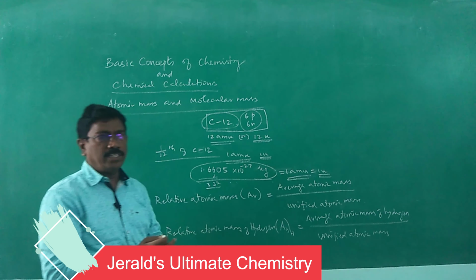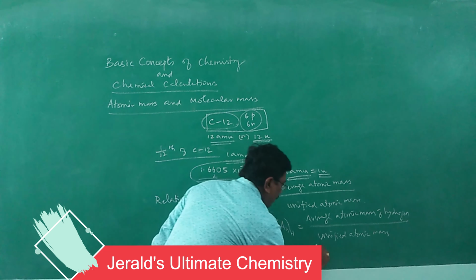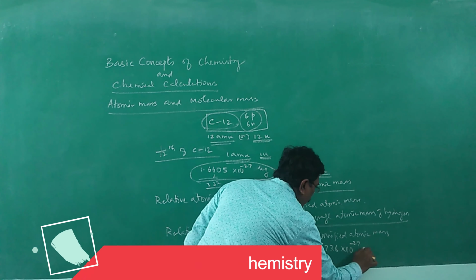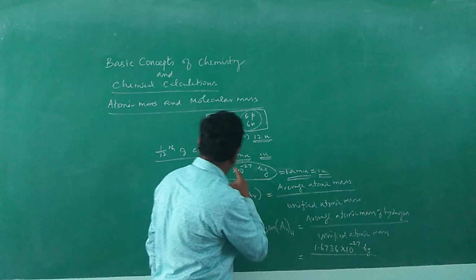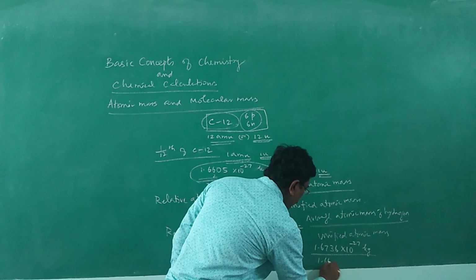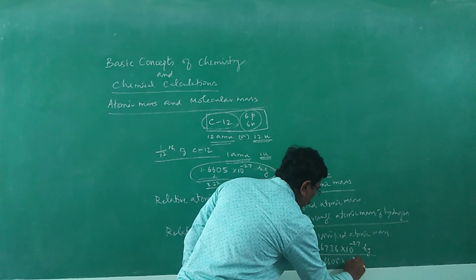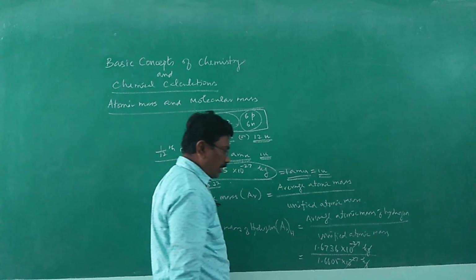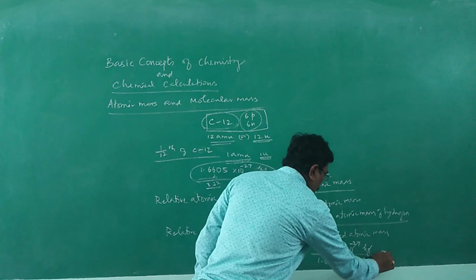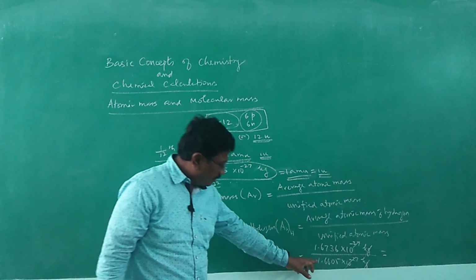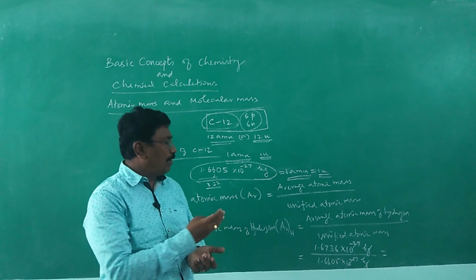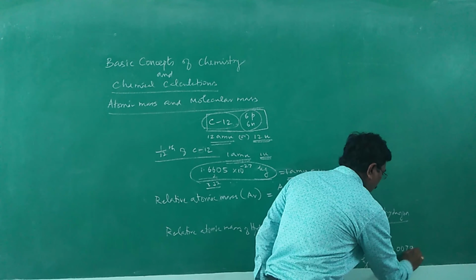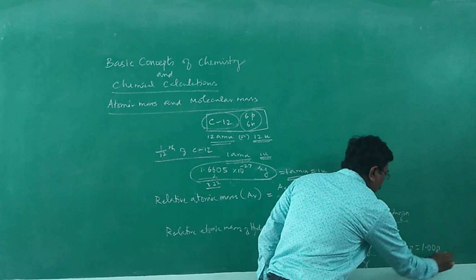Average atomic mass of hydrogen is found to be 1.6736 × 10^-27 kilogram divided by 1.6605 × 10^-27 kilogram. Kilogram gets cancelled, 10^-27 cancels, which is approximately equal, a little bit higher, so it is 1.0078, which can be considered as 1.008.